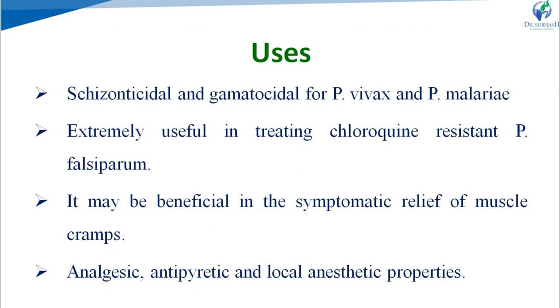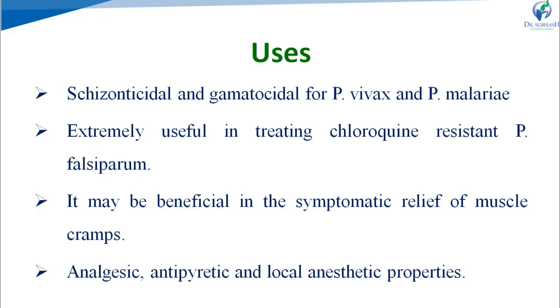Next, uses. Quinine is schizonticidal and gametocidal for Plasmodium vivax and Plasmodium malariae. It is extremely useful in treating chloroquine resistant Plasmodium falciparum. If a patient becomes resistant to chloroquine because the Plasmodium falciparum strain produces resistance toward chloroquine, then the patient will not respond to chloroquine.